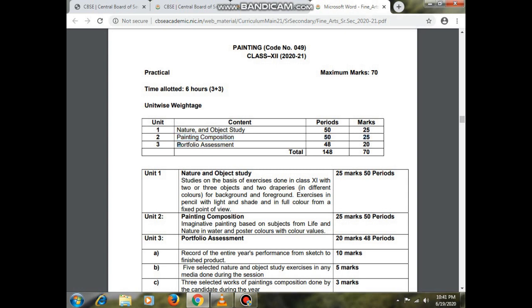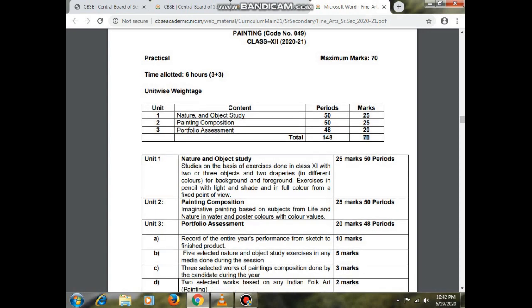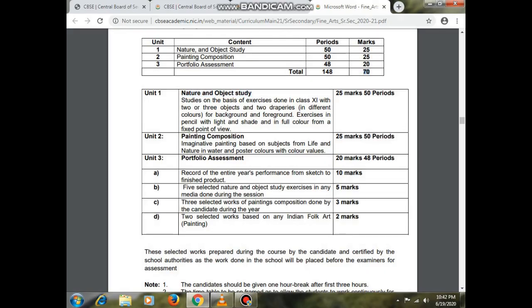In unit number 3, there will be portfolio assessment. Here 48 periods are there for it, and the marks will be 20 marks. So the total number of periods will be 148 and the marks will be 70 for this unit-wise weightage. Now look at it in more detail.